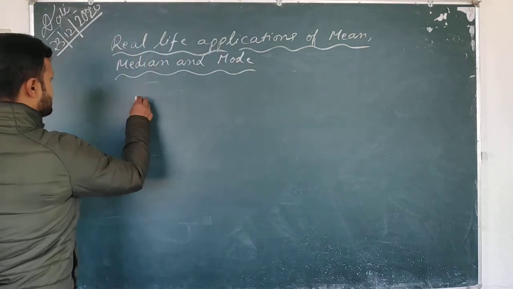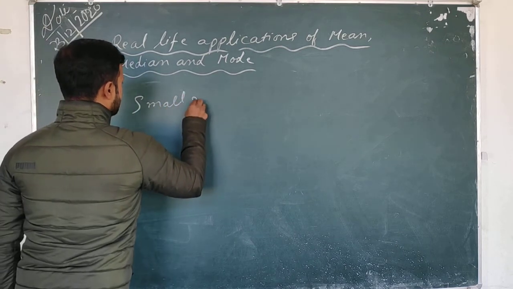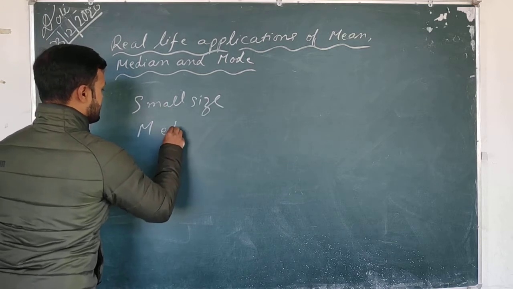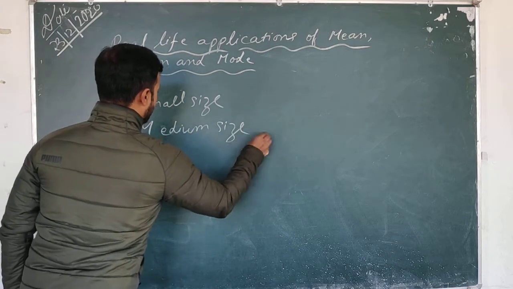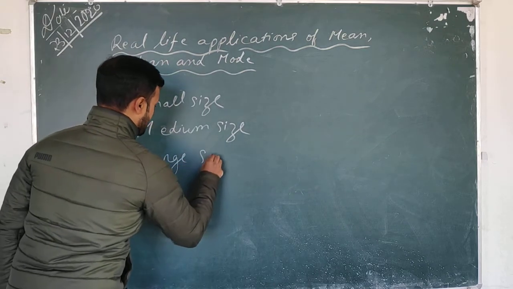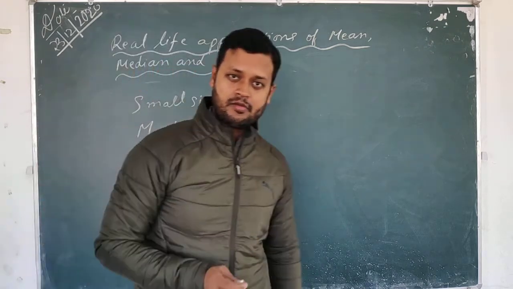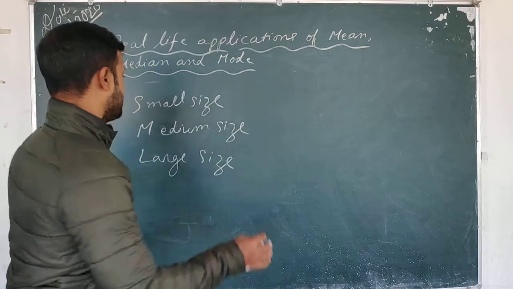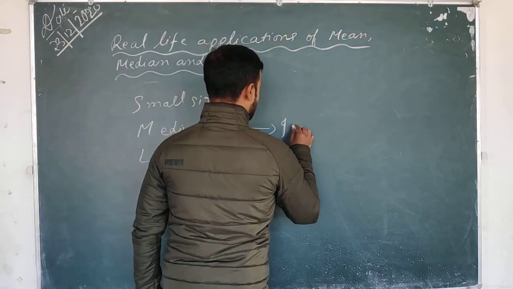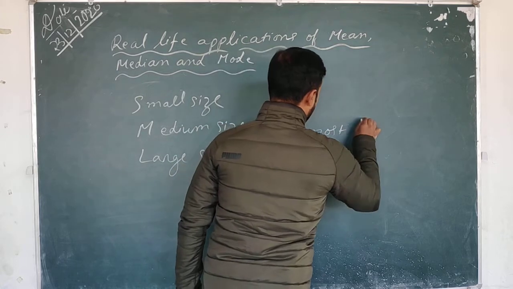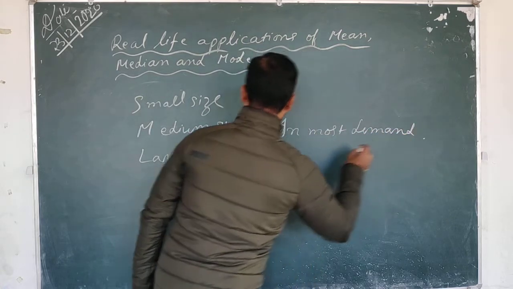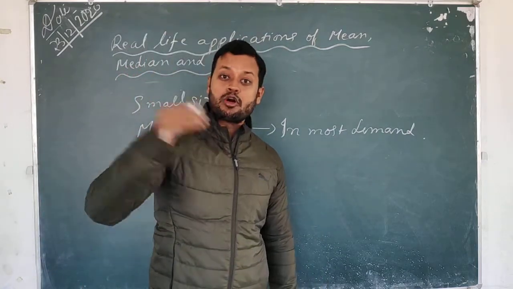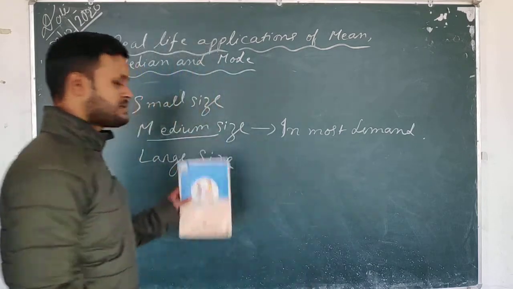So therefore, there is small size, and then your M size, that is medium size, and then your large size. When these companies, all these multinational companies or even Indian companies, surveyed throughout India, they found that this size is the most in demand. That means this size is occurring again and again. So this is what? This is mode. The observation that occurs again and again is called the mode. So medium size is here the mode.